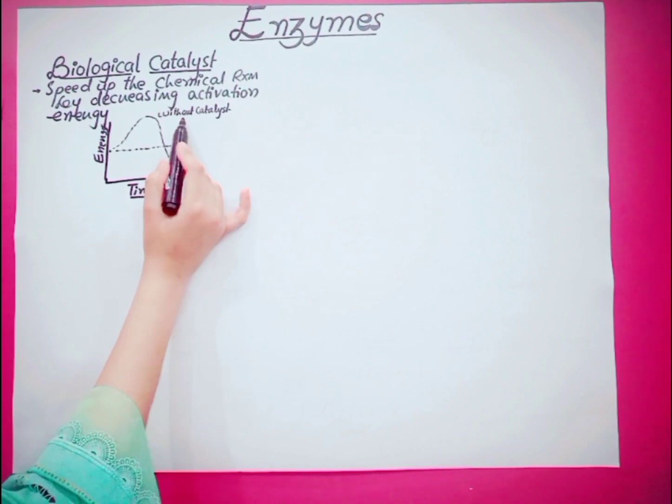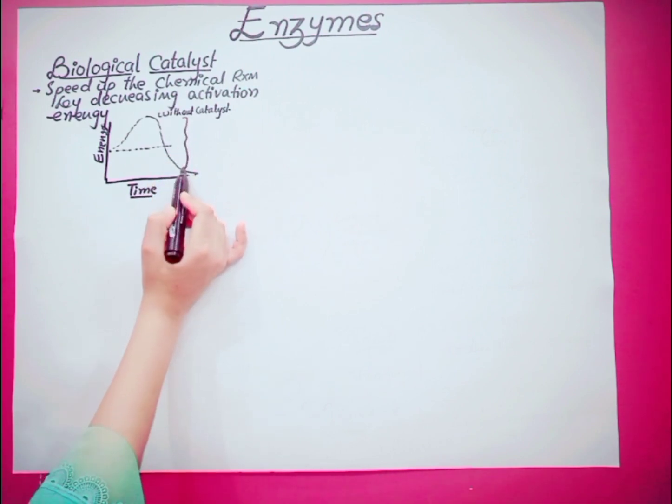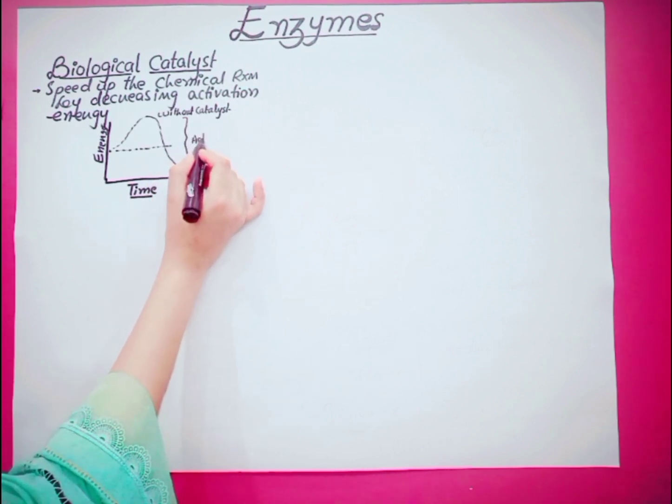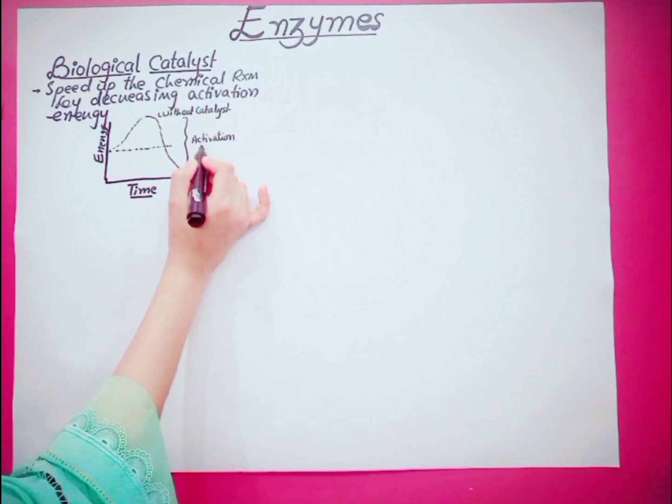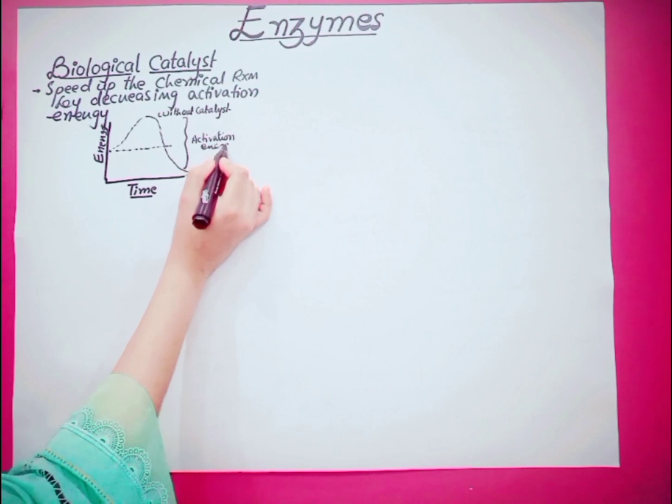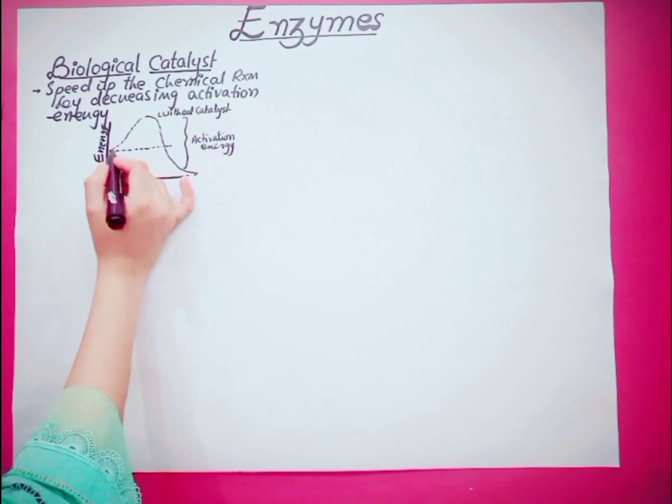For this, we need a large amount of activation energy. Without catalyst, we need a large amount of activation energy.